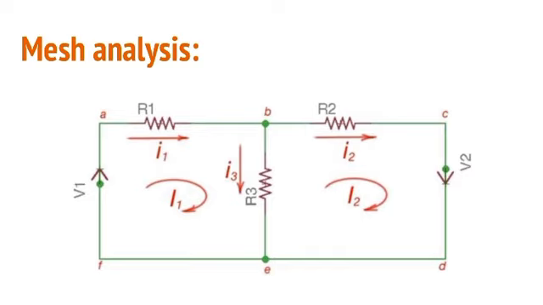In mesh analysis there are some steps. First, we assign a mesh current to all the meshes in the circuit. Next, we apply Kirchhoff's voltage law to each mesh and also apply Ohm's law to determine the voltages and the mesh currents. Lastly, we solve all the equations simultaneously to find the mesh currents. So, this is about mesh analysis.